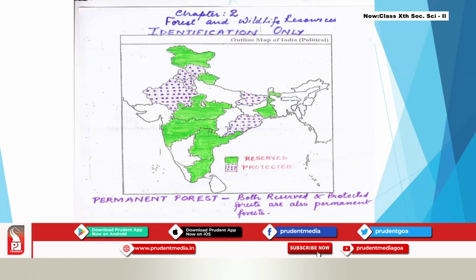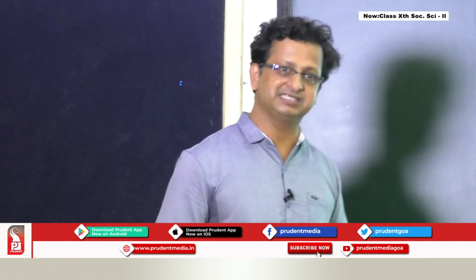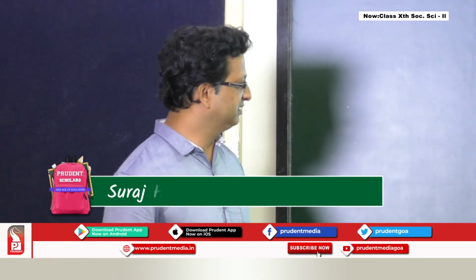I'll just put up a map for you all which highlights reserve forest, which are shown in green here. These are the states which have a large part of their forest as reserve forest, highlighted in green, and the dotted parts are the states which are highlighting the protected forest. And as we know, Gujarat and most of the northeastern states have unclassed forest.